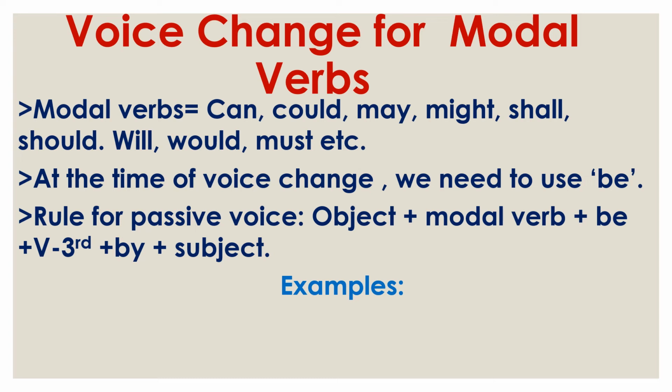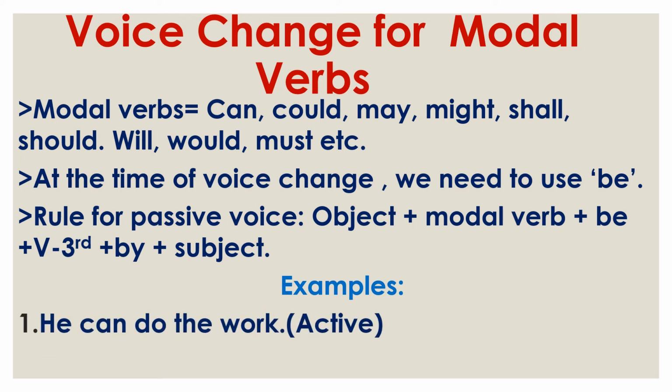Rule for passive voice: object, then the modal verb. Another change is that we do not use the helping verbs am, is, was, were, has, have. We use the modal verb, can, could, may, might. Then we use be, then verb third form, then by, then subject. So for modals we have to use be, and here the helping verb will be the modal verb, no other verb. Now see some examples.